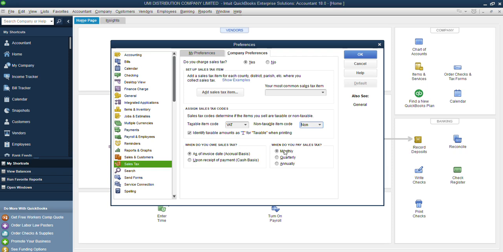Now when do you remit or pay sales tax? You remit sales tax every month. What it means in Nigeria is you remit VAT every month.